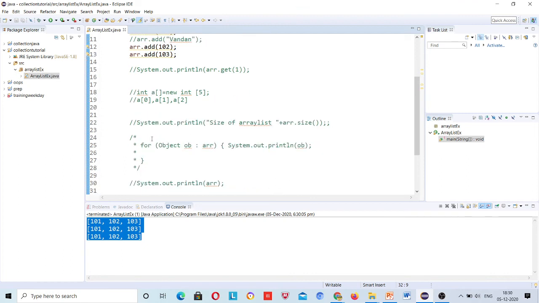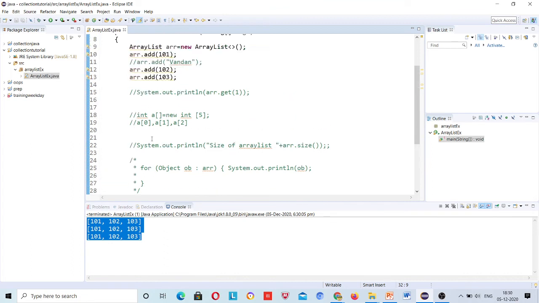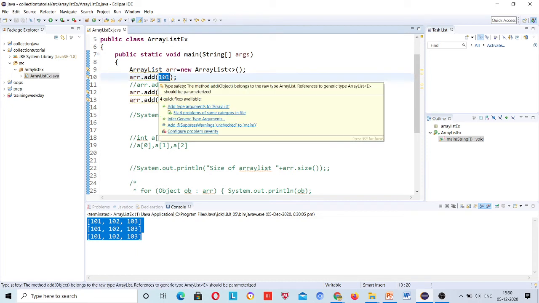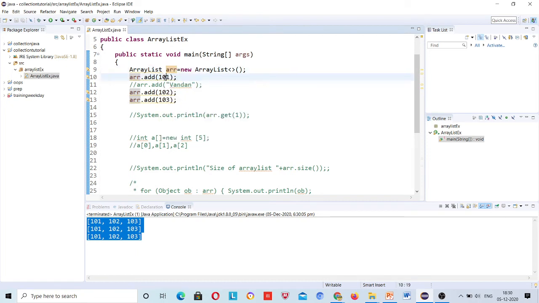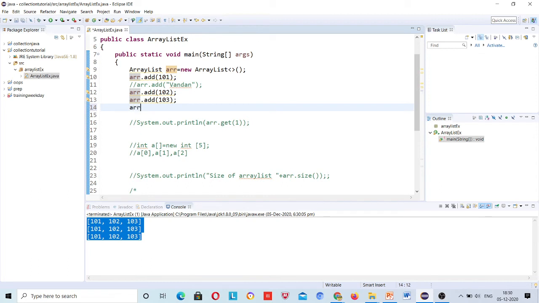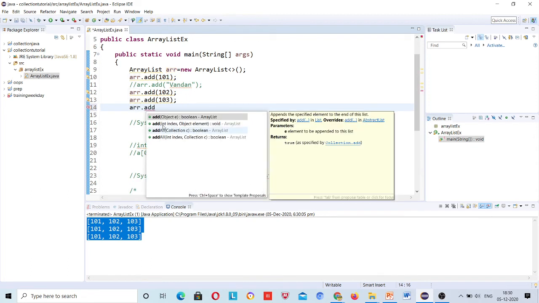Okay, the previous part that we have learned, it is for primitive data type. Okay. What I said at the beginning, this is adding object, right? So inside this object all these values are getting added. So that's why I said previously also, arr dot add, what this is written, object, not the value, right?